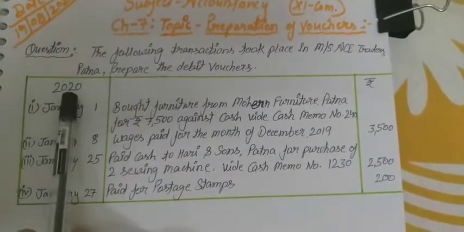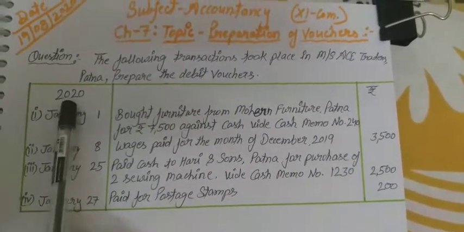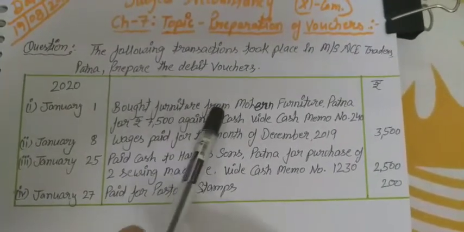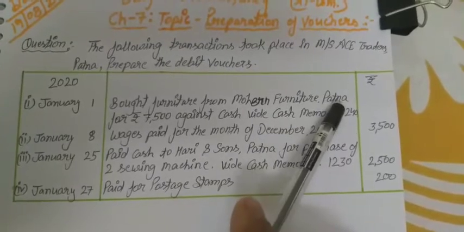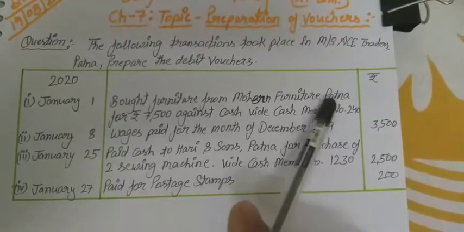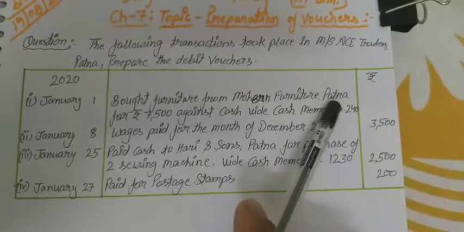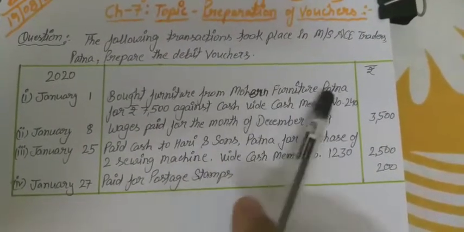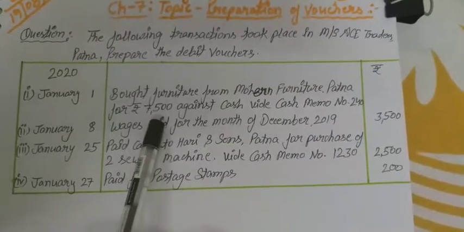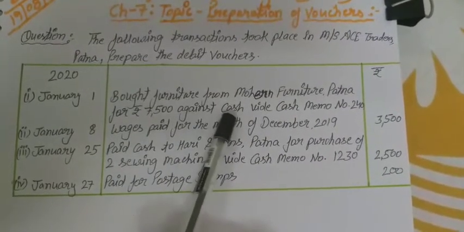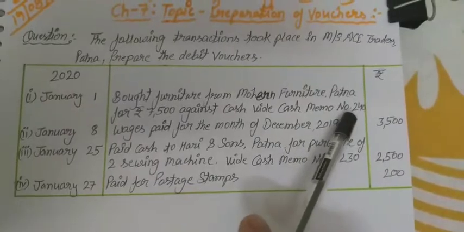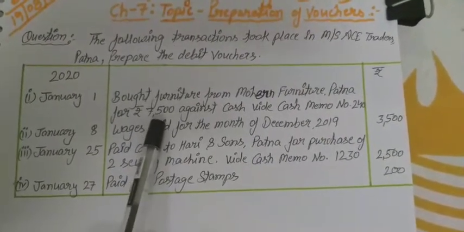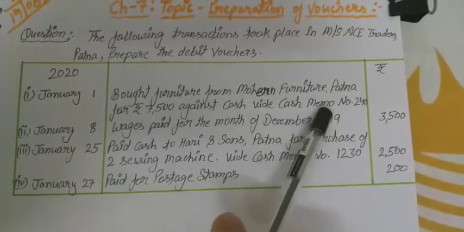First transaction. This is the year 2020, January 1st. Bought furniture from Modern Furniture Patna. This is another business, Modern Furniture Patna, and we purchase furniture from this business for rupees 7,500 against cash, with cash memo number 240.